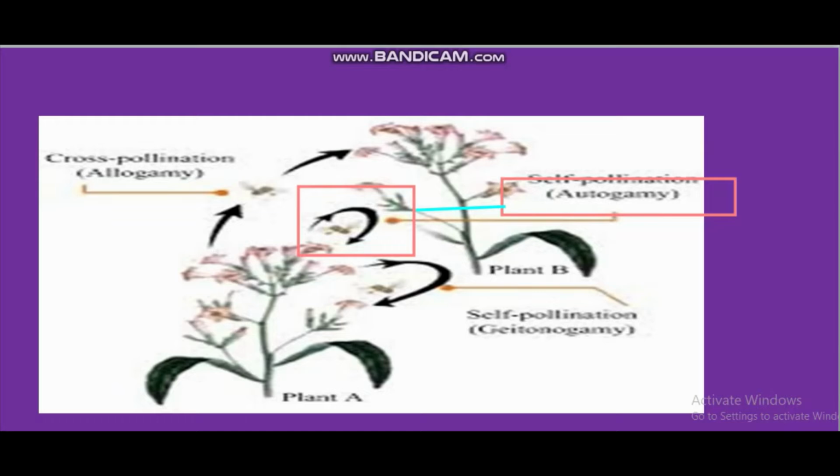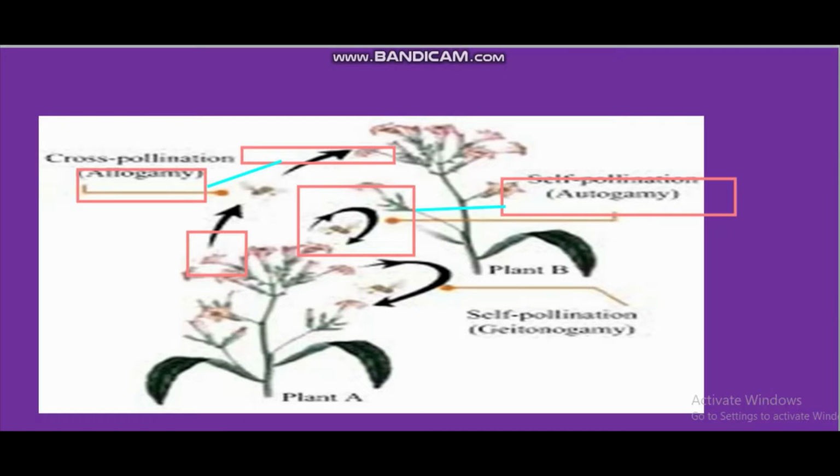You can see here another term is written, that is allogamy. Don't worry, we can write xenogamy also. So it is xenogamy or allogamy, and it takes place between two different flowers. One is here and another flower is here. So that is xenogamy, or you can say it is cross-pollination.